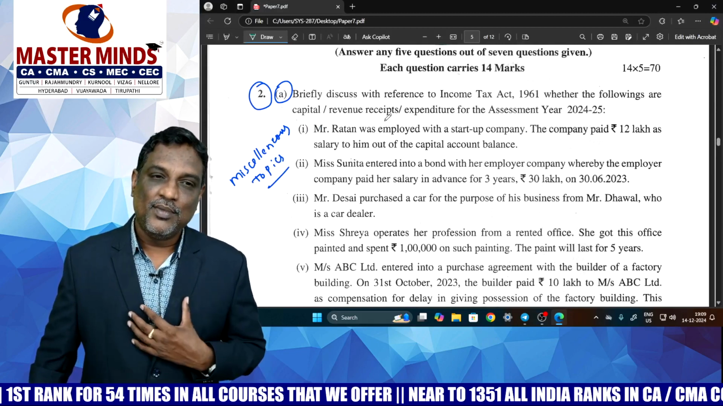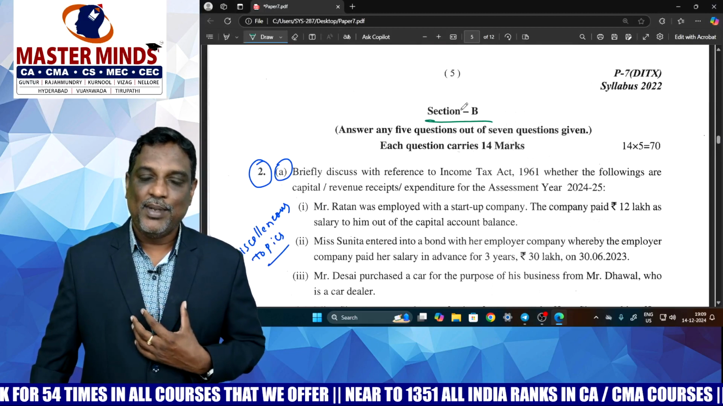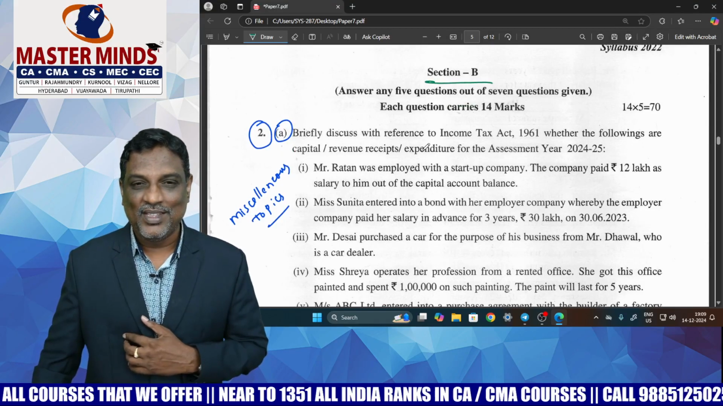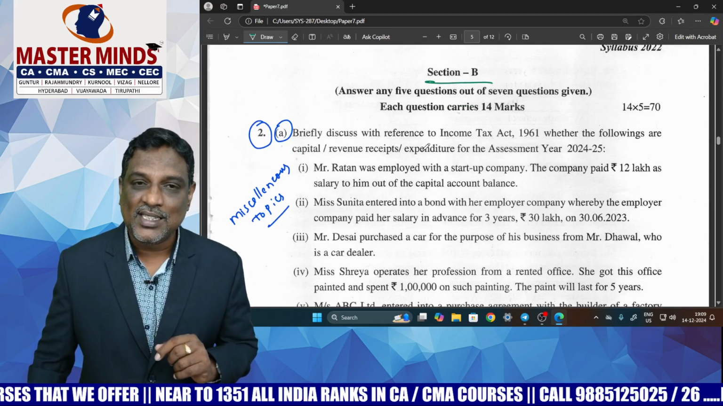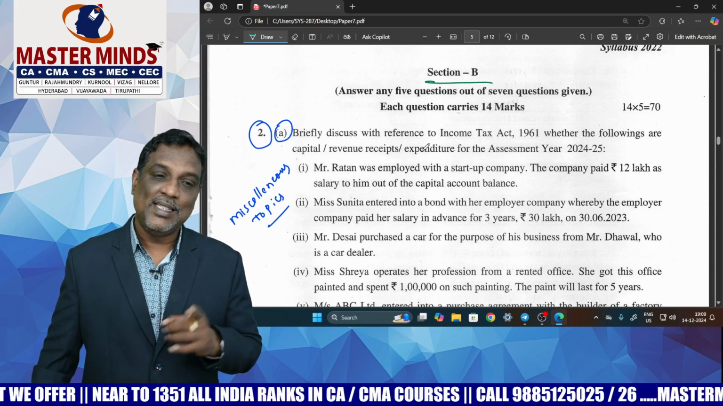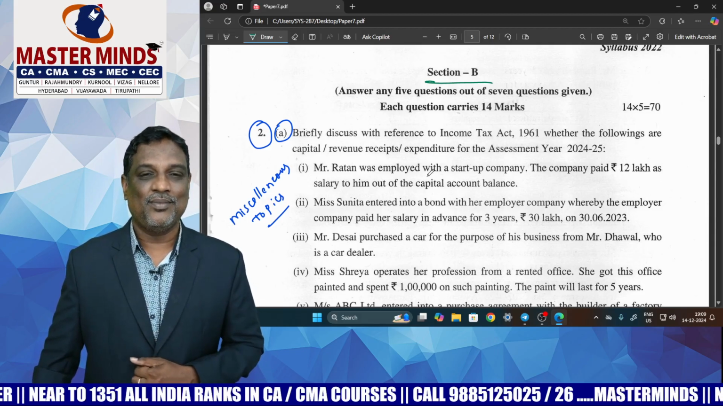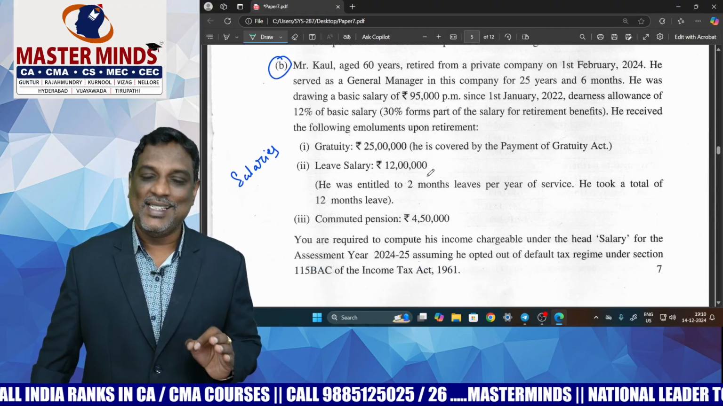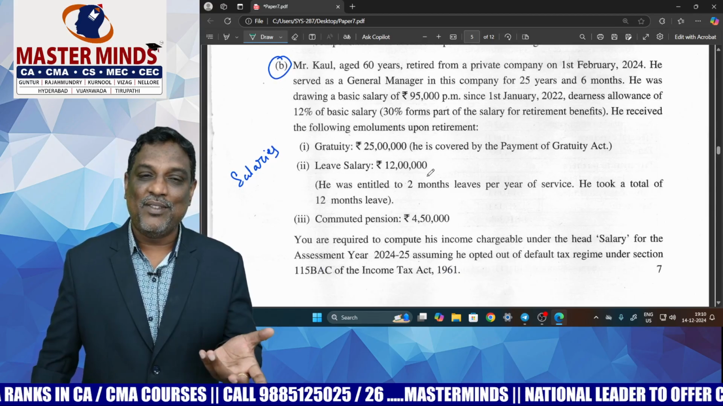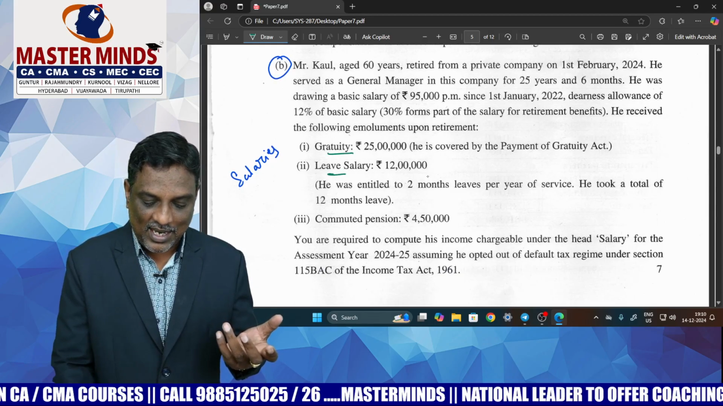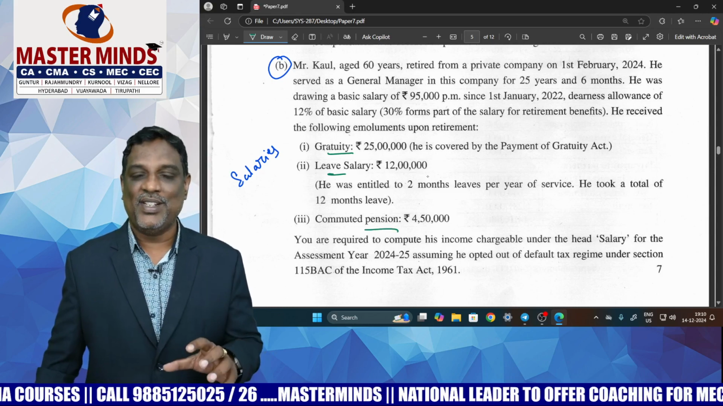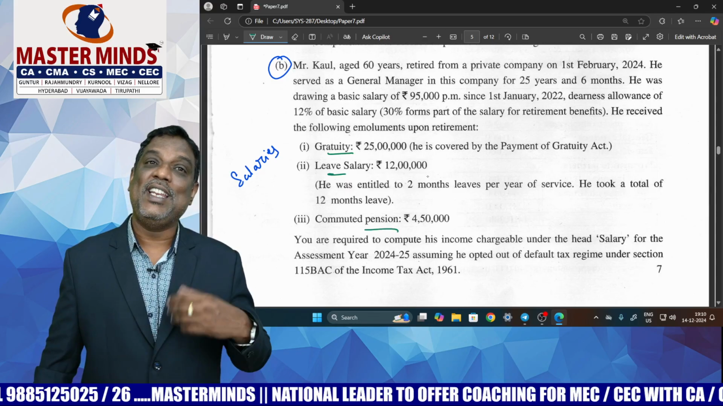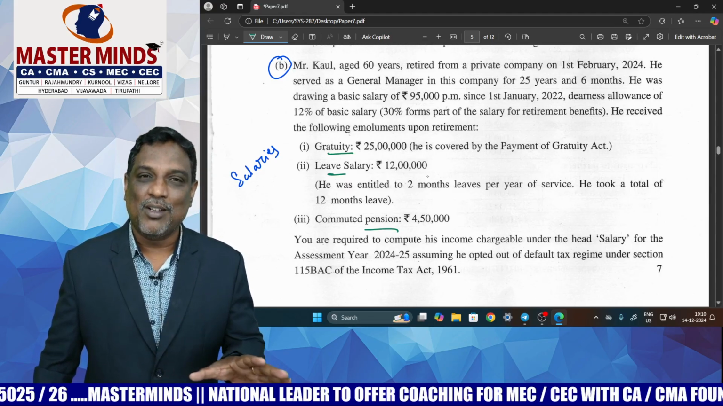The first question, in the descriptive part, Section B, was covered in our material in miscellaneous topics, that is, differences between revenue receipts and capital receipts. The second question relates to salaries, and it includes retirement benefits: gratuity, leave salary, and pension. These retirement benefits were covered in our material in various problems. It's a too easy problem.